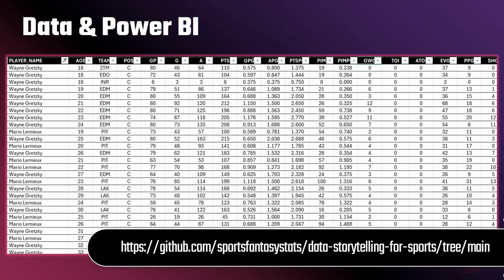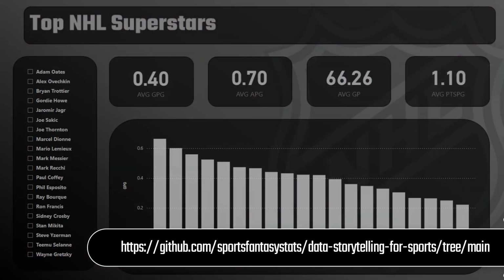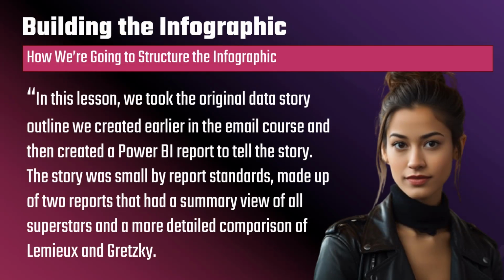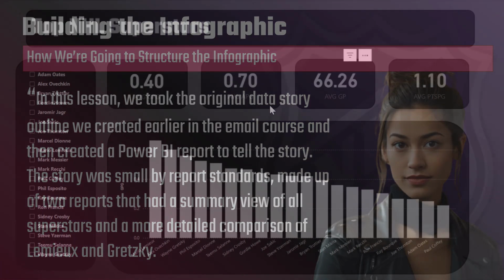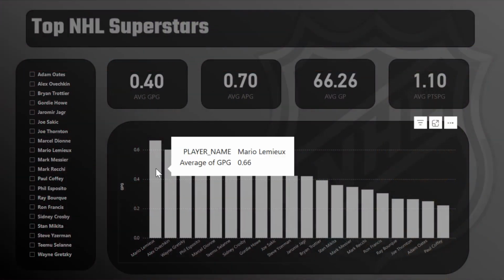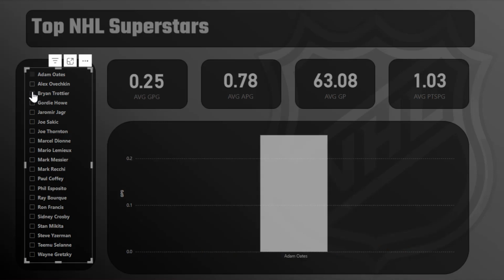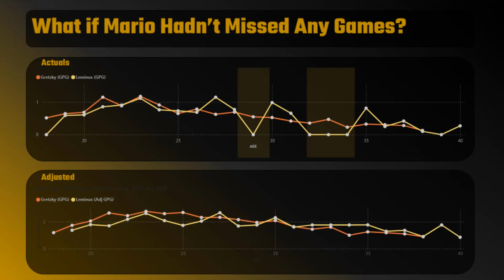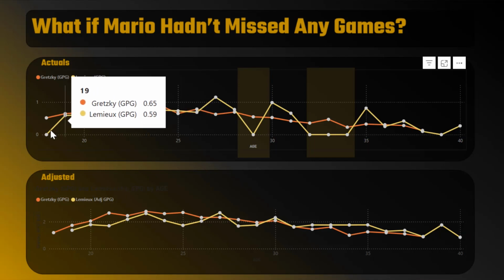For this lesson, you can access the data, background images, and Power BI report through the course GitHub repo. In this lesson, we took the original data story outline we created earlier in the email course, and then created a Power BI report to tell the story. The story was pretty small by dashboard standards, comprising 2 reports that had a summary view of all superstars and a more detailed comparison, actuals and adjusted, of Lemieux and Gretzky.